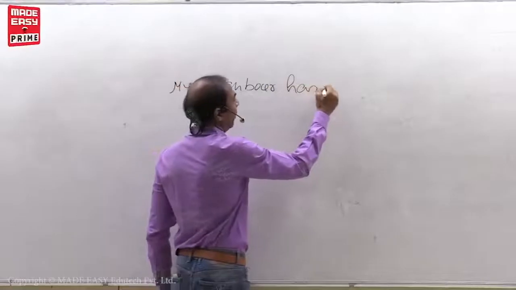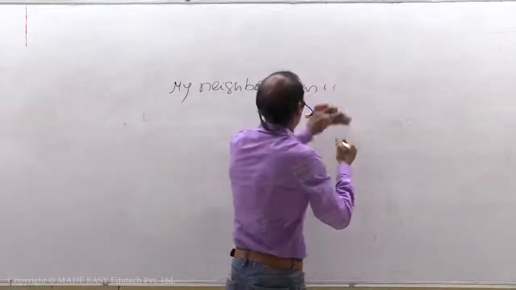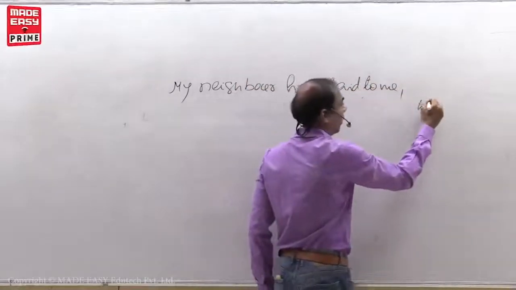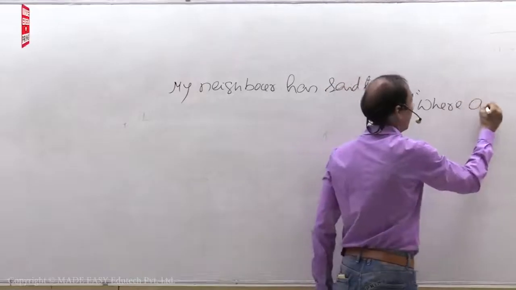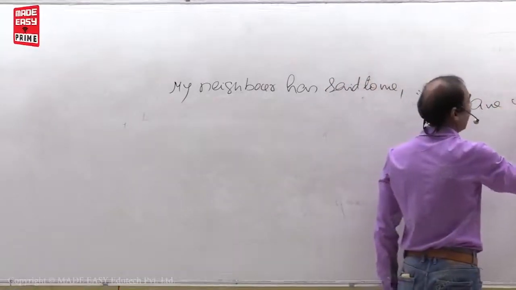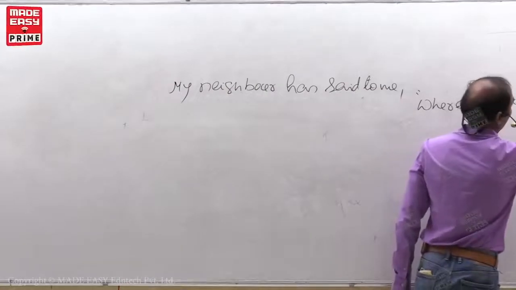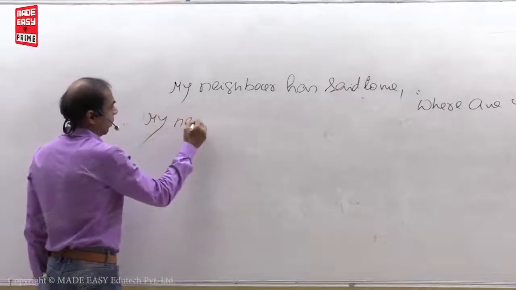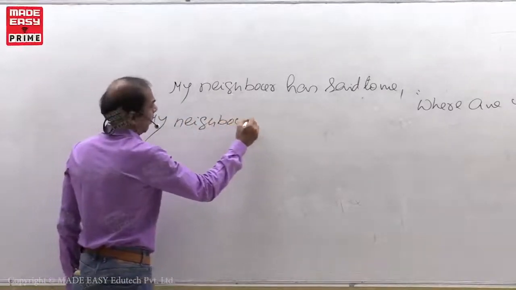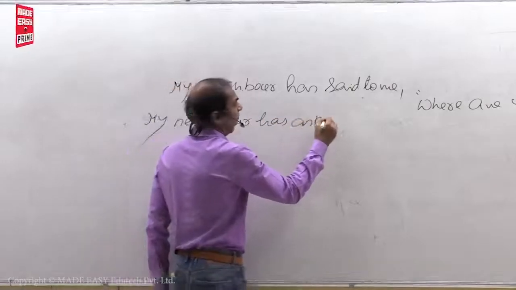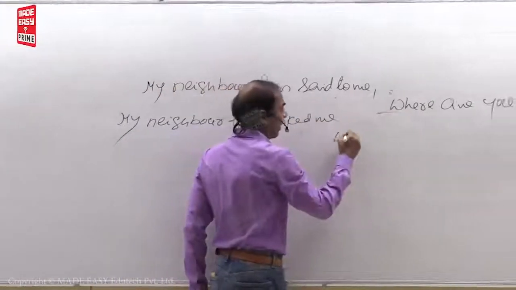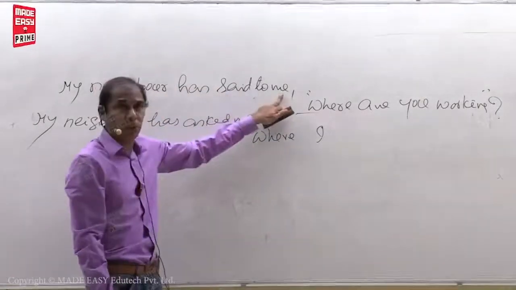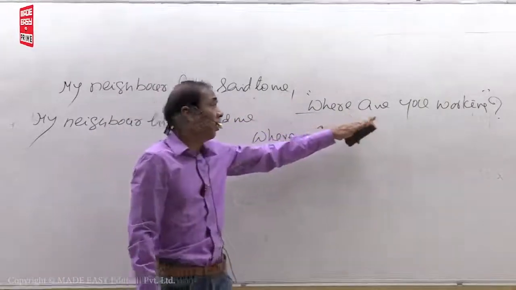My neighbor has said to me, "Where are you working?" Look, my neighbor has asked me. Same question word comes as a link word. Where I. Why I? You changes as reporting verb object me. Again, me changes as I. Where I. Where are you working?